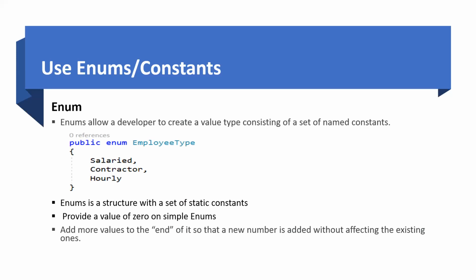So what are enums? An enum is a group of constants, which can help a lot. Instead of writing magic values like employee type equal to 1, where we don't know what 1 means, we can write enums which have a proper structure and are more readable. While writing enums, we should always have a value 0. The first default value should be 0, so that it avoids breaking.